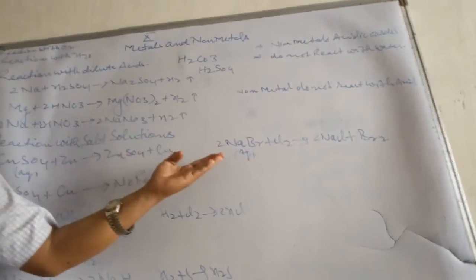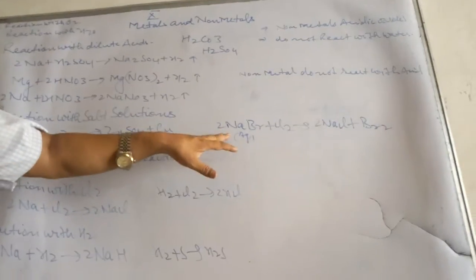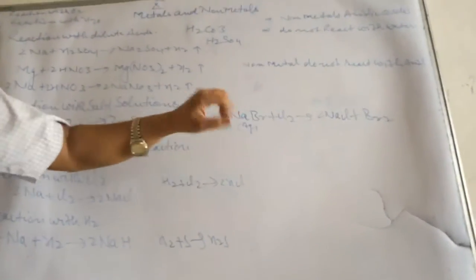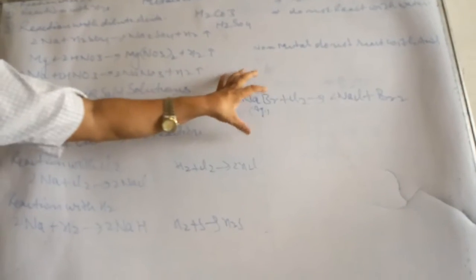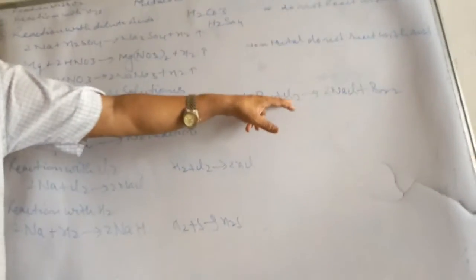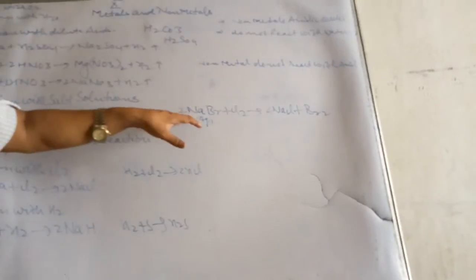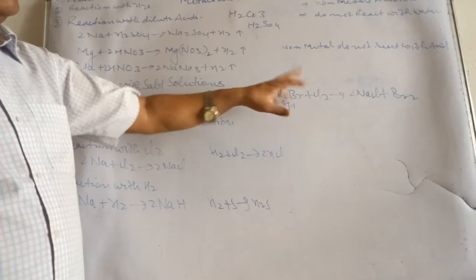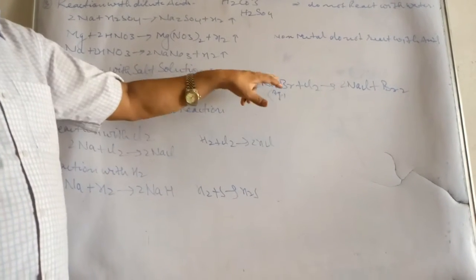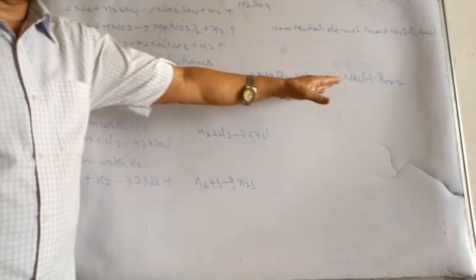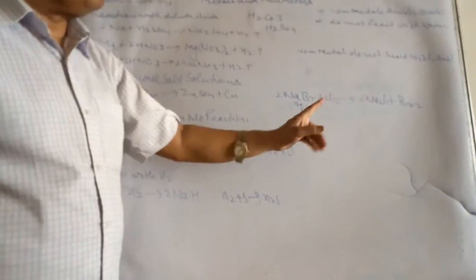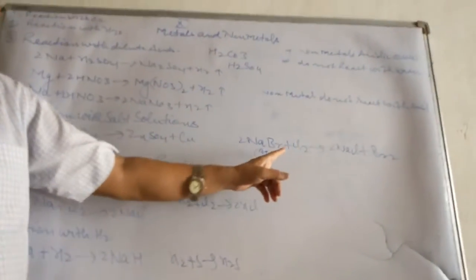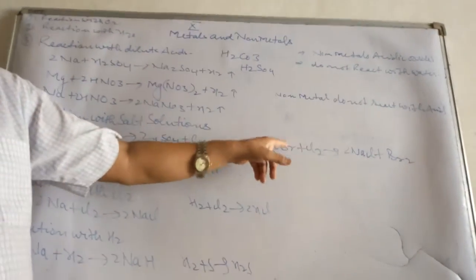In the case of non-metals, there are non-metallic salts, suppose sodium bromide. In the same fashion, if a non-metal is treated with the aqueous solution of a non-metallic salt, sodium bromide, for example, sodium bromide aqueous solution treated with chlorine gives NaCl plus Br2. It means chlorine is more reactive than bromine, which is why bromine is displaced.